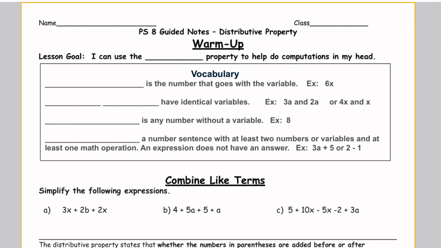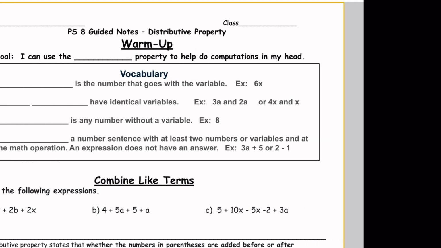So if you weren't here for the beginning of the lesson, then make sure you fill in "I can use the distributive property" on the warm-up, and then get the vocab from a friend, or come to me and get the vocab. Okay, so I'm going to skip the combined like terms and warm-up, and I'm going to go to activity 1 for this video.